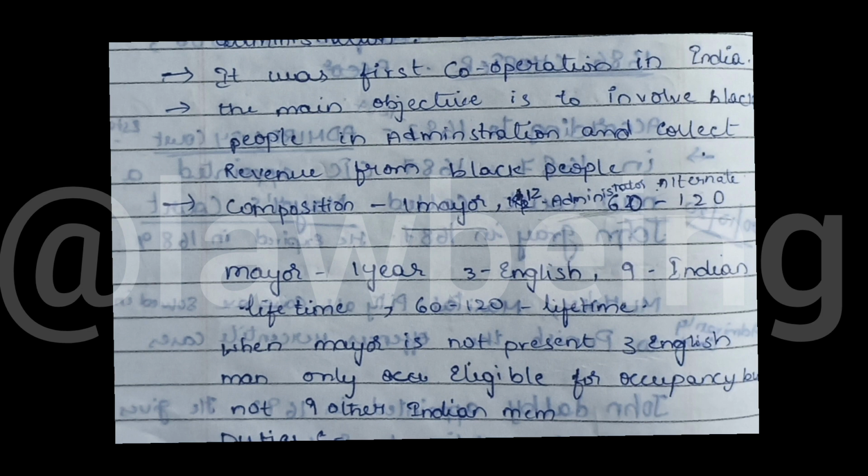When there was an absence of mayor, only the 3 Englishmen could occupy the office, but not the 9 Indian men. The duty of Mayor's Court is to look after Madras and collect revenue within the territory only. This is all about Mayor's Court.